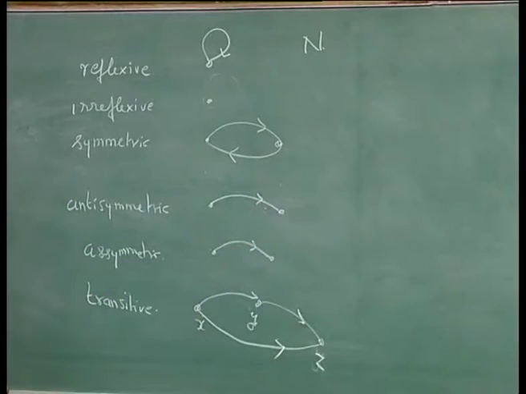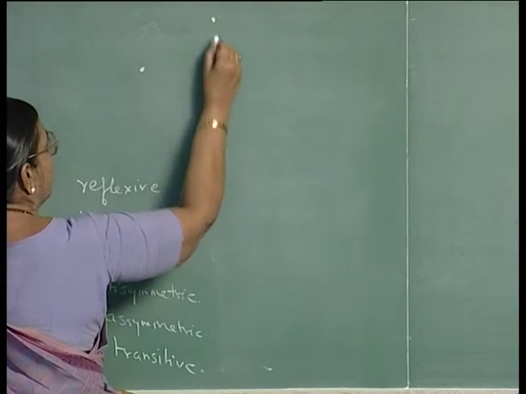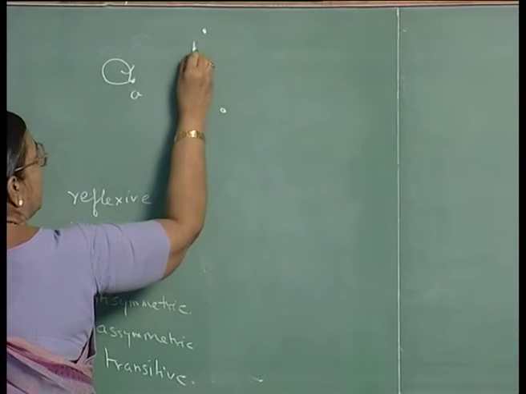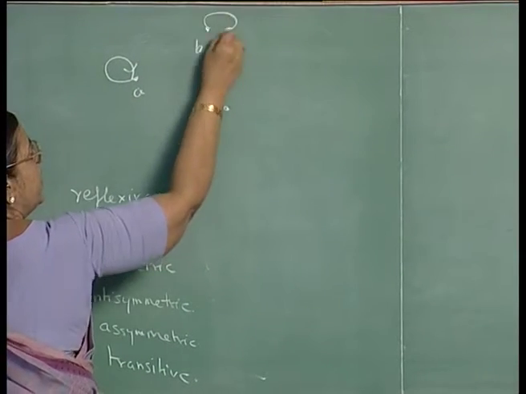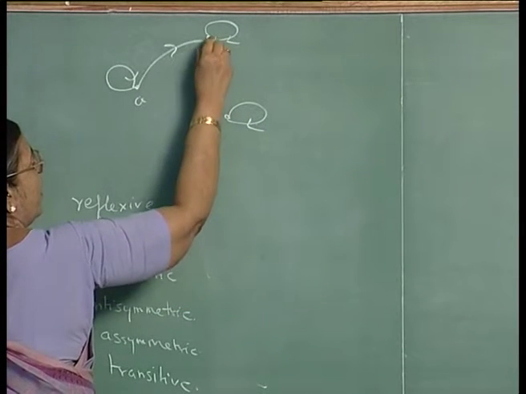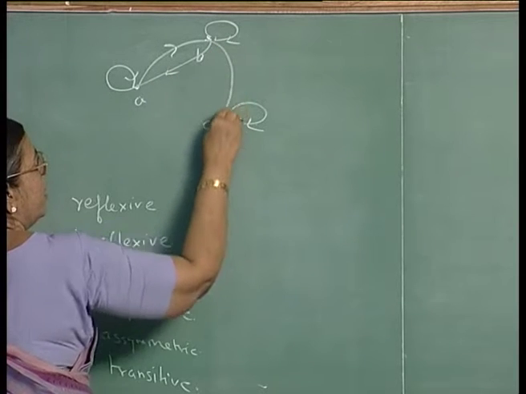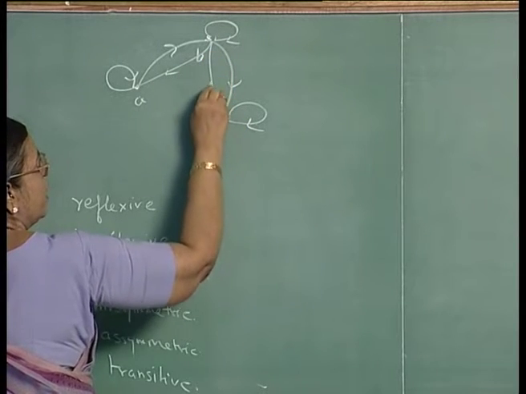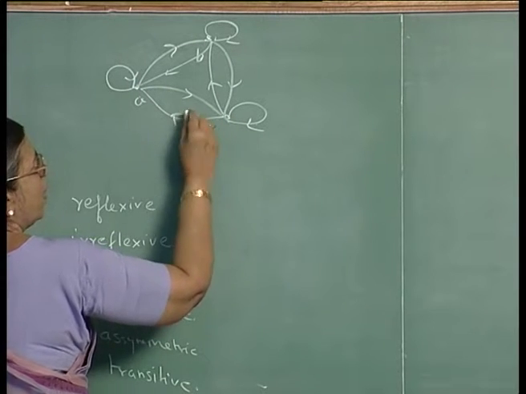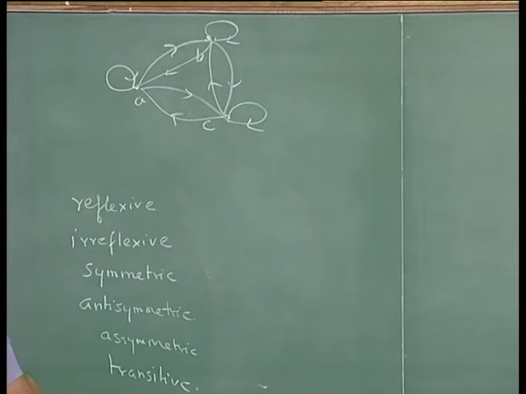Consider some more examples. Take the universal relation on 3 elements. Again, for convenience's sake, just taking 3 elements, so you could give examples where this is the universal relation on 3 elements.